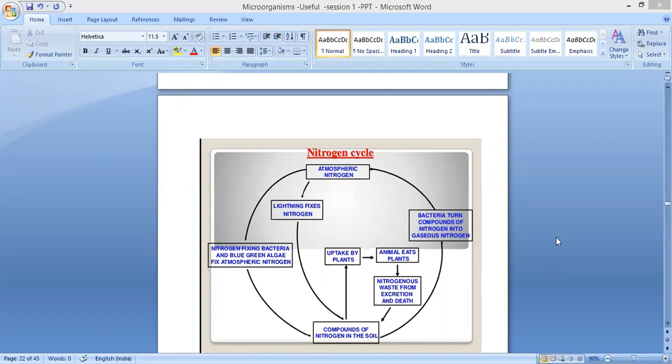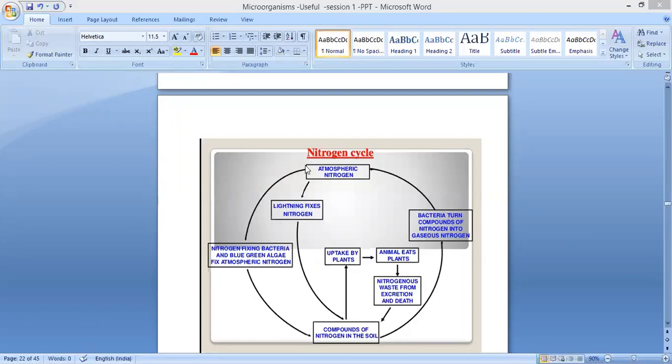What is meant by a nitrogen cycle? You would have heard about the water cycle. You know what is meant by water cycle? The water present on the land gets evaporated and forms cloud, and it comes back again to the ground in the form of precipitation or rain. That is known as the water cycle. It is in a cyclic form. Same like that, the nitrogen cycle is also in a cyclic form. It starts from one place and comes back to the same place. So that is known as the nitrogen cycle.